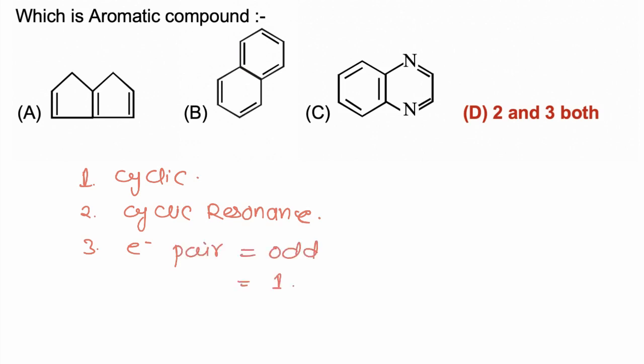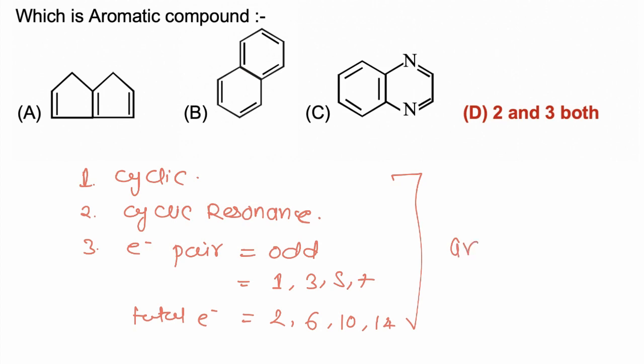Electron pairs may be 1, 3, 5 or 7. So the total delocalized electrons must be 2, 6, 10 or 14.